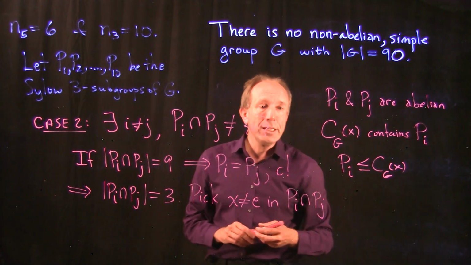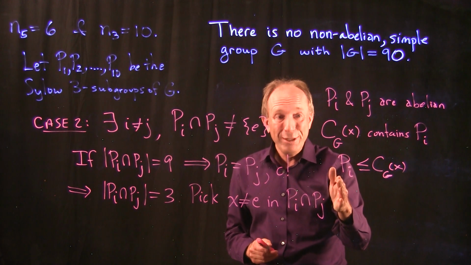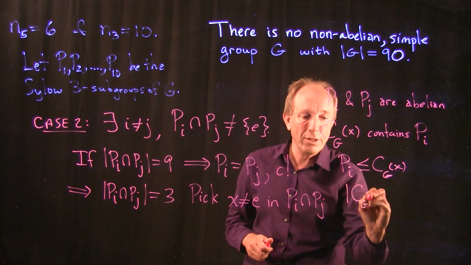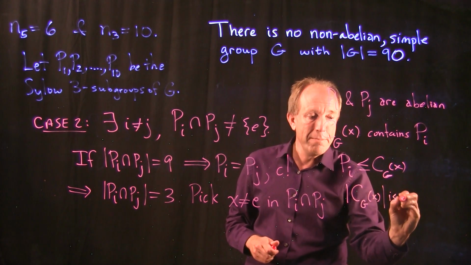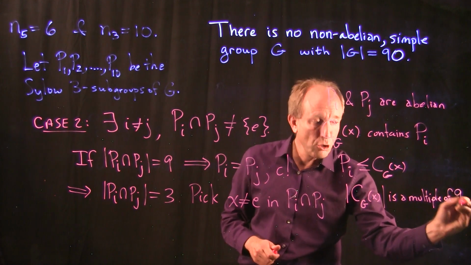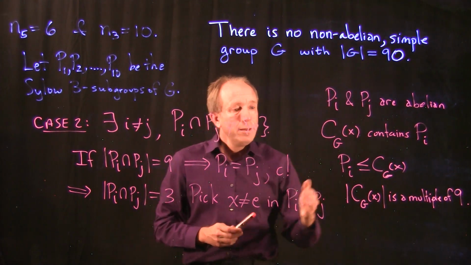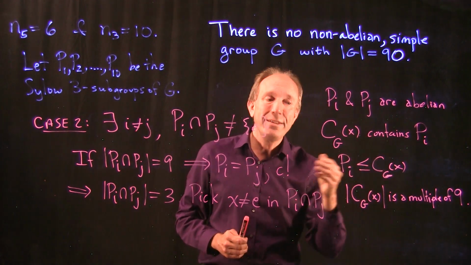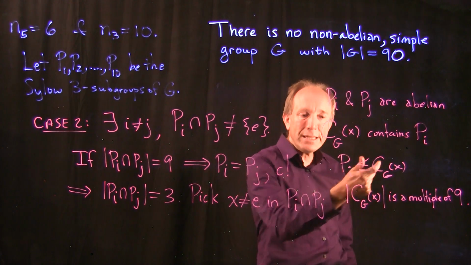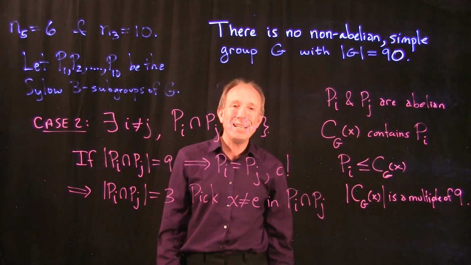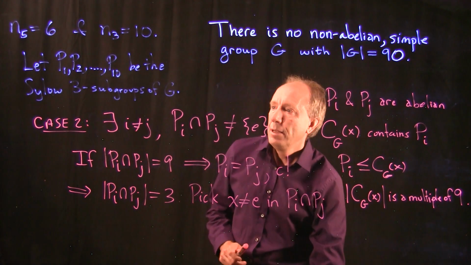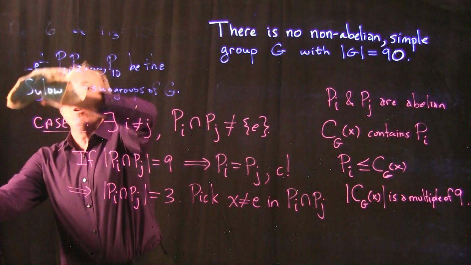And that actually tells me something, because the size of a subgroup has to always divide the size of a group. So the size of the centralizer of x is a multiple of 9. This is by Lagrange's theorem. The size of a subgroup must divide the size of the group that it is inside. So the centralizer contains this subgroup of size 9, so its size must actually be a multiple of 9. However, we can actually say even a little bit more than that.